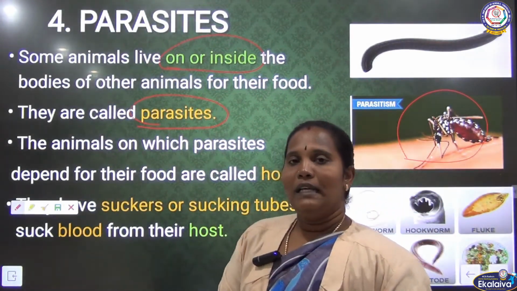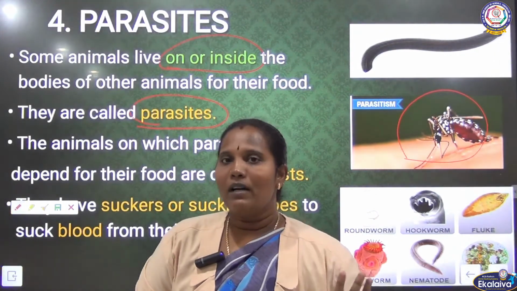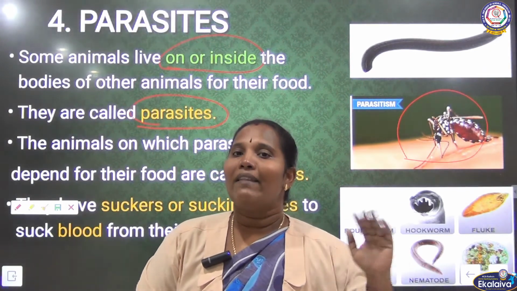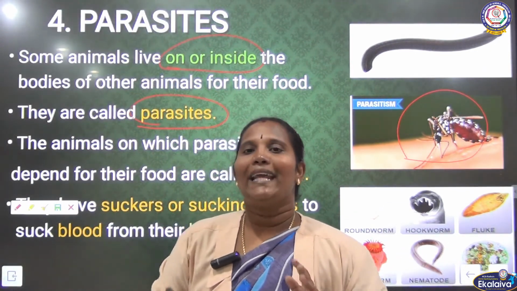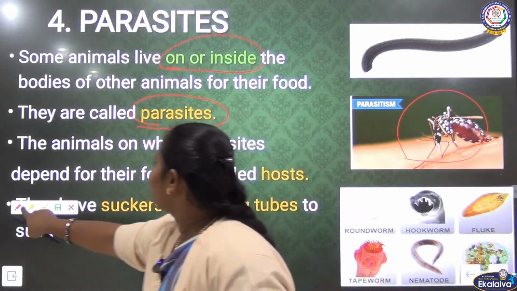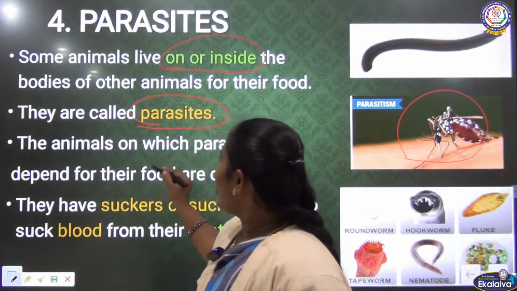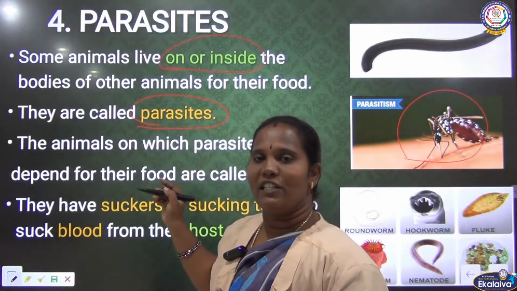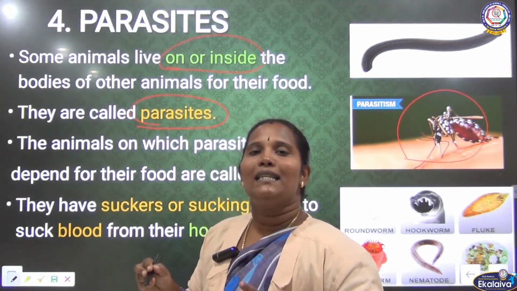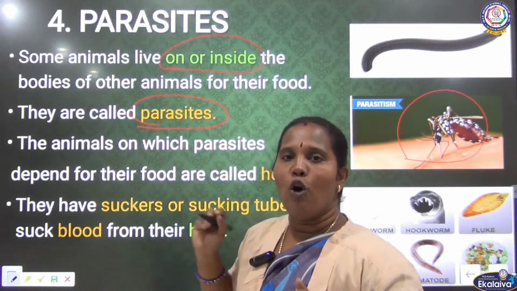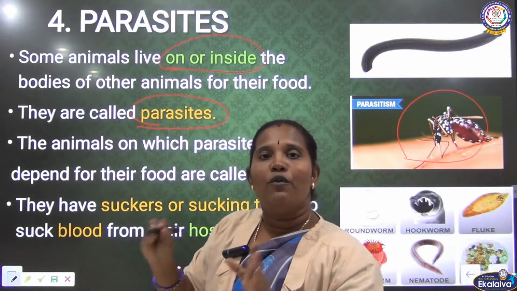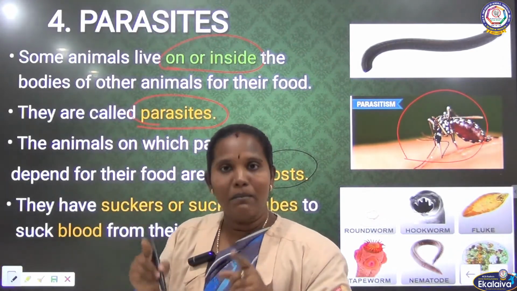Mosquitoes, we know, don't have a developed digestive path. That's why they need the help of other animals to get their food. So animals like this are called parasites. The animal on which the parasite depends for food is called the host. Host means the one which gives the food for that parasite animal.